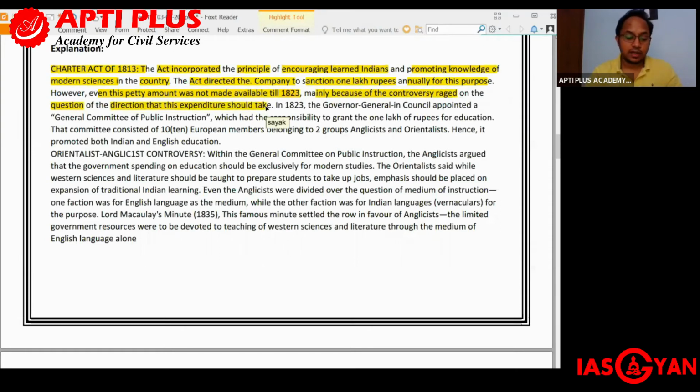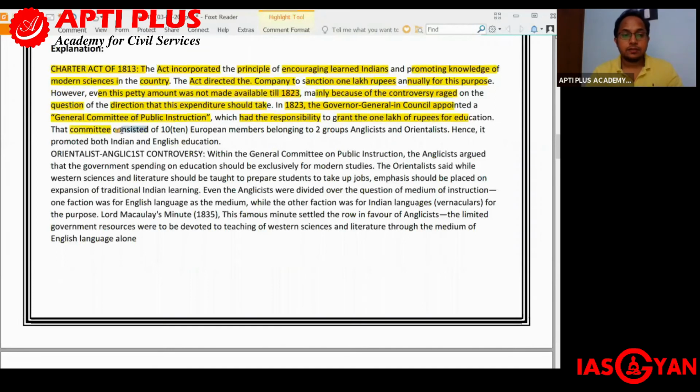So only 1 lakh rupees was allotted for the education of Indians, but even that small amount of money was not made available because there was a lot of controversy as to how this particular fund would be utilized. In 1823, the Governor General in Council appointed a General Committee of Public Instruction, which had the responsibility to grant the 1 lakh rupees for education.